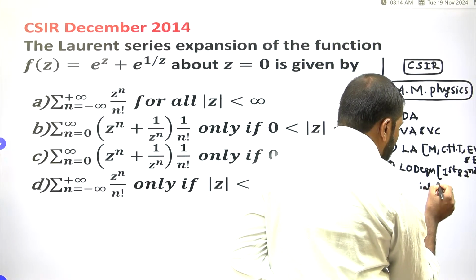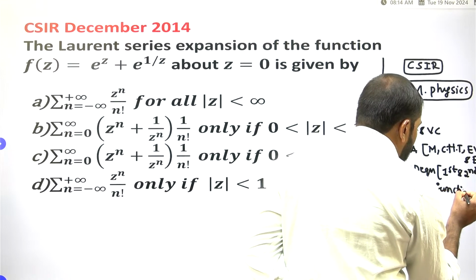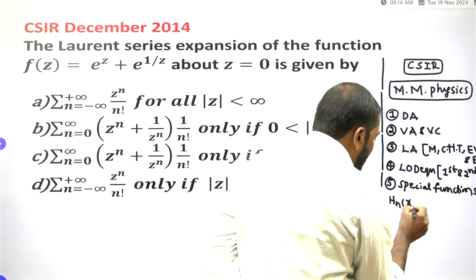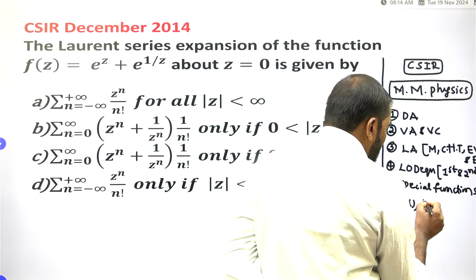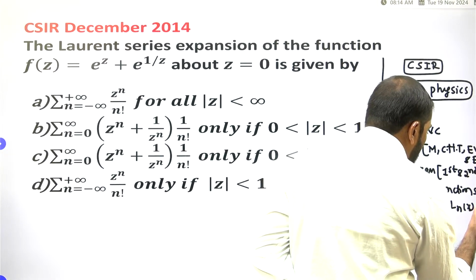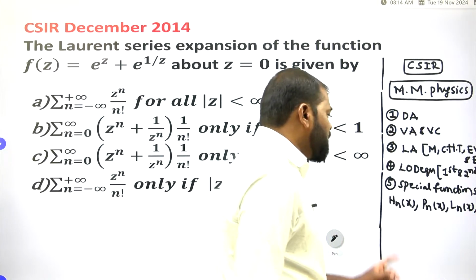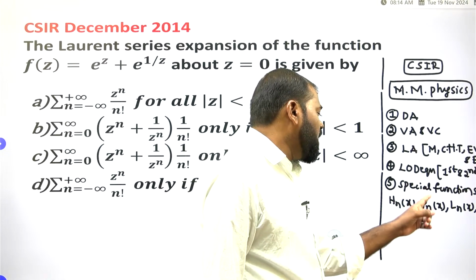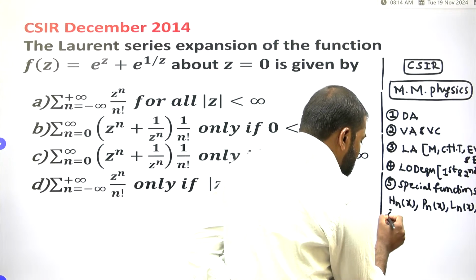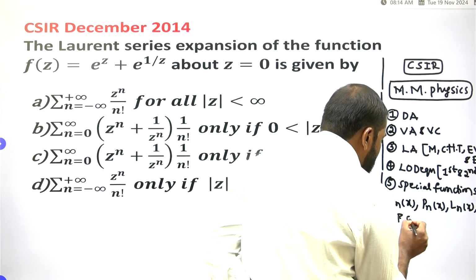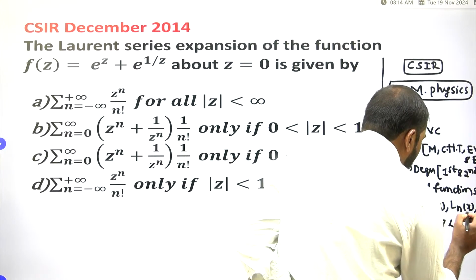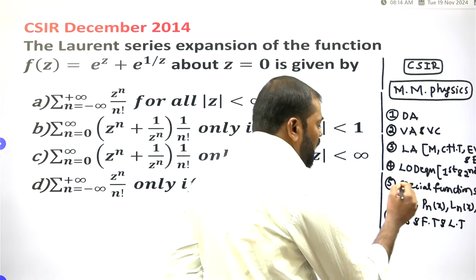The fifth one is special functions. Under the special functions, according to your syllabus, four special functions are there: Hermite polynomial, Legendre polynomial, Laguerre polynomial, and Bessel polynomial. The sixth one is Fourier series, Fourier transform, and Laplace transform.